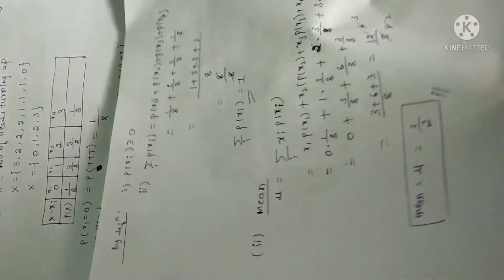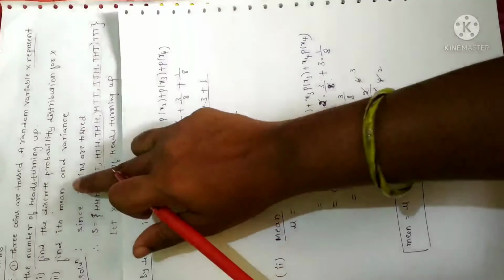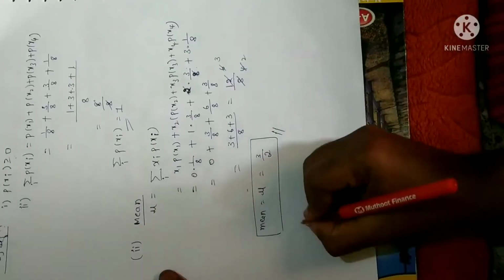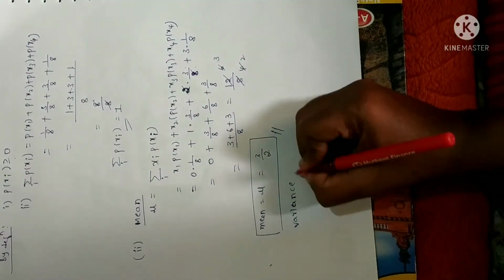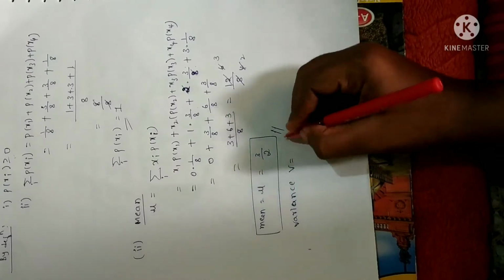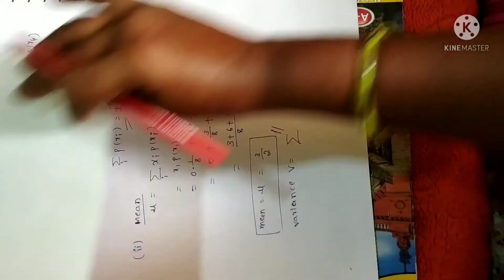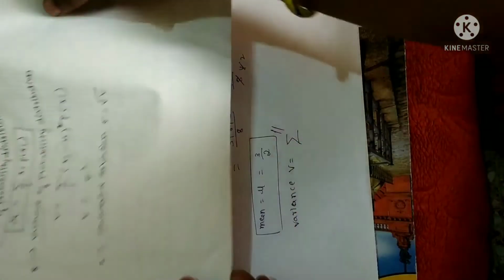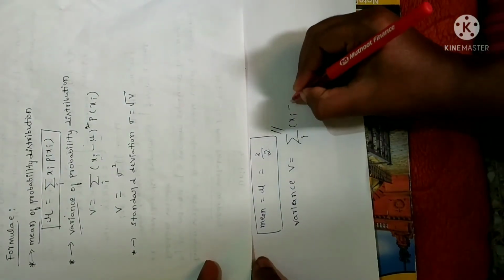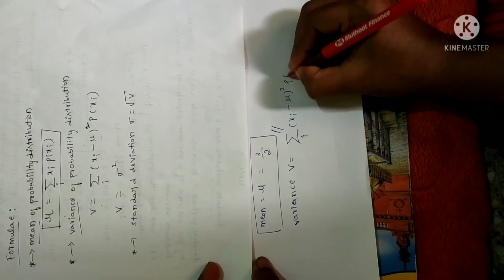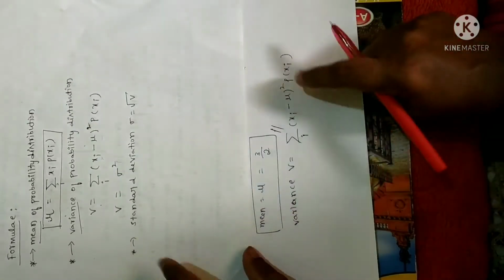Clear? Now what else we require to calculate is the variance, since I have already done the mean. Fine. Variance V. What is the formula for variance V? As I already gave in the list, variance V is given by the summation of xi minus mu whole square into p of xi. I have just copied the formula.